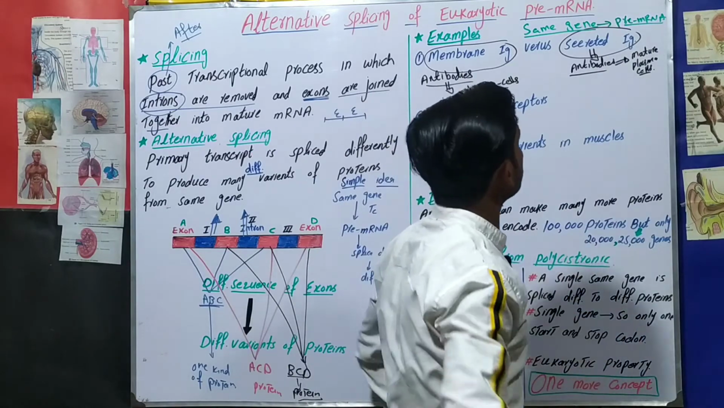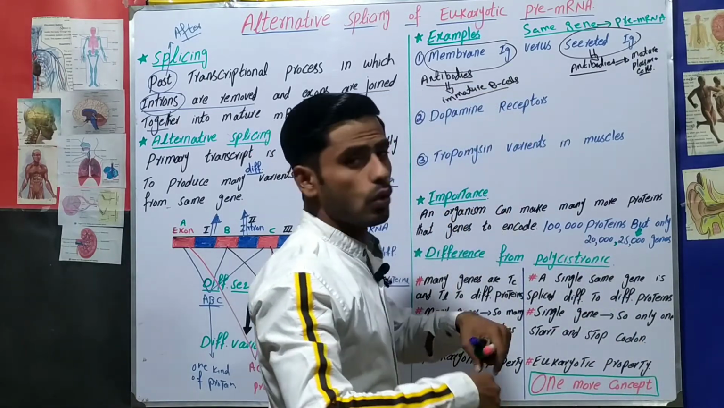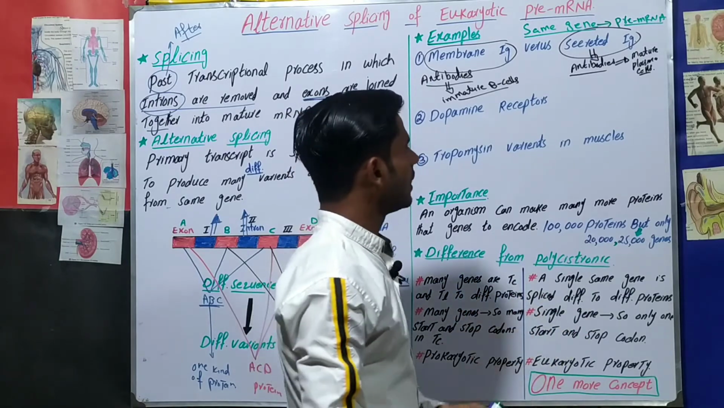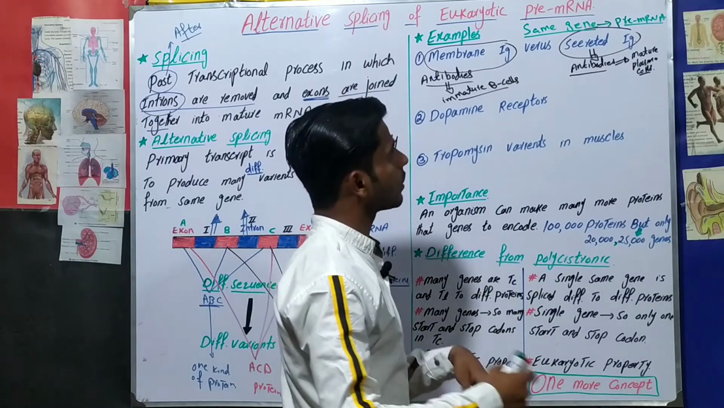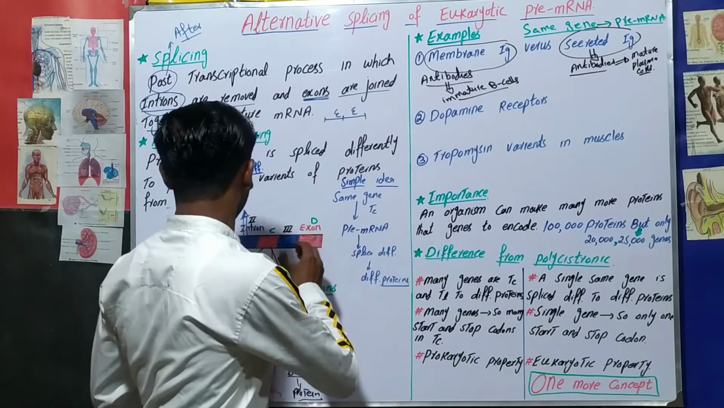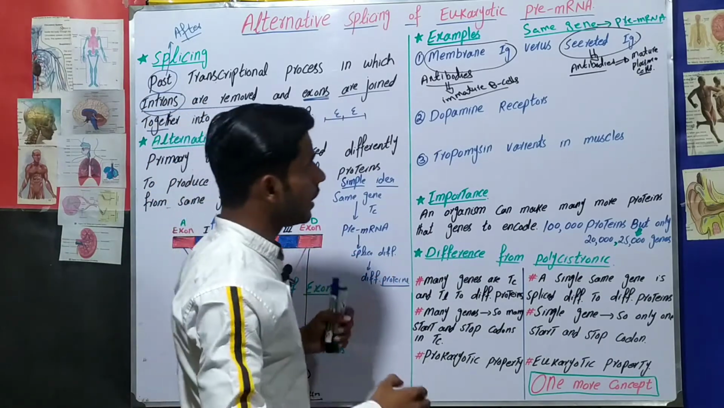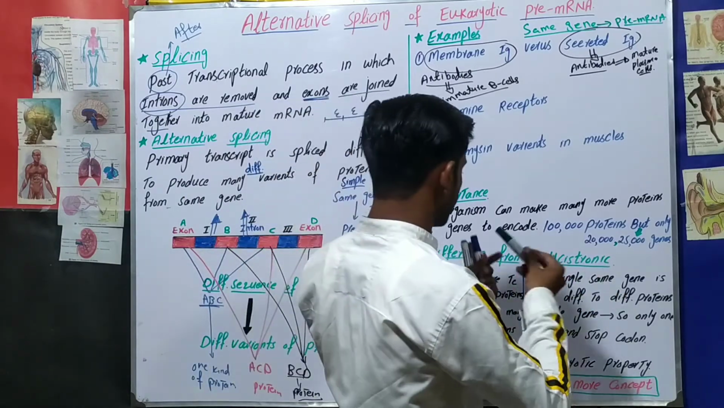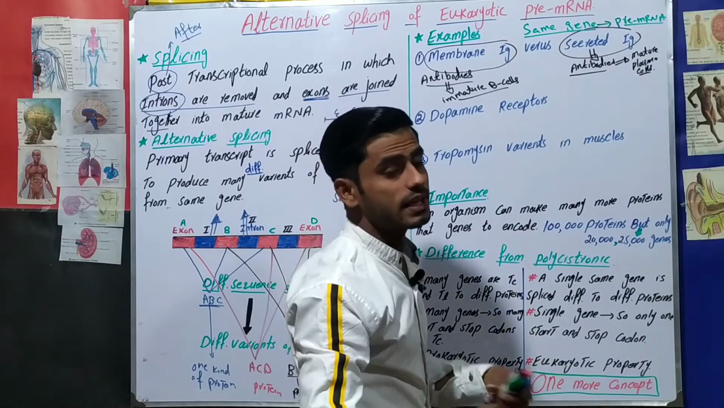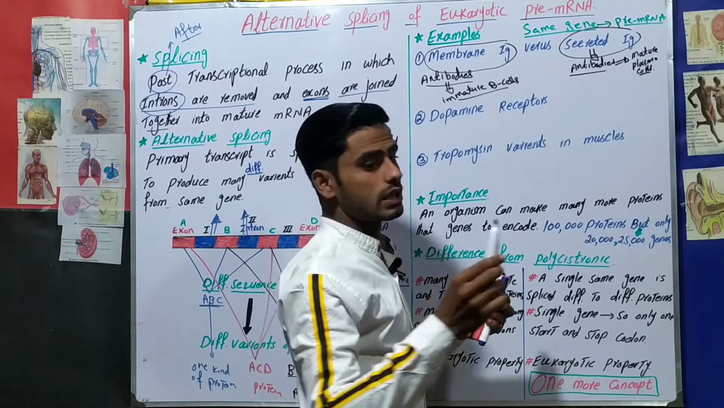Now this pre-messenger RNA will undergo splicing in different ways. What does it mean? It means that different exons will join together and different introns will be removed. So on this basis, the same gene and the same pre-messenger RNA undergo different splicing, and different exons join together.